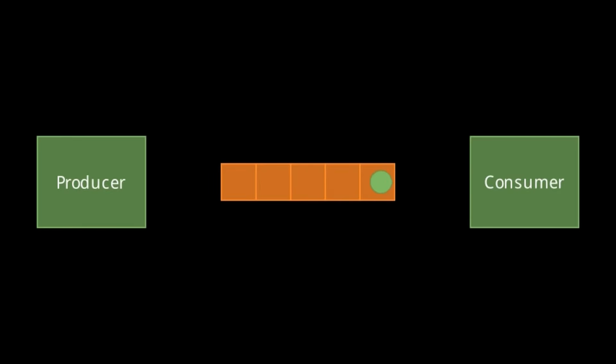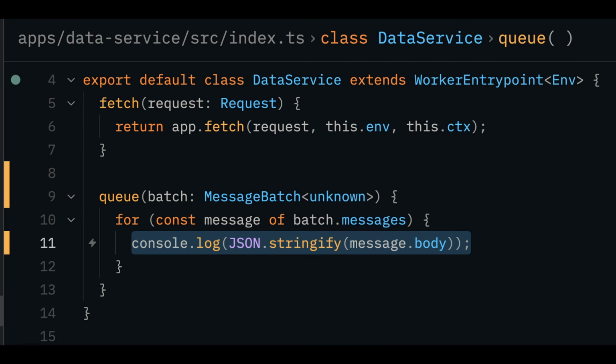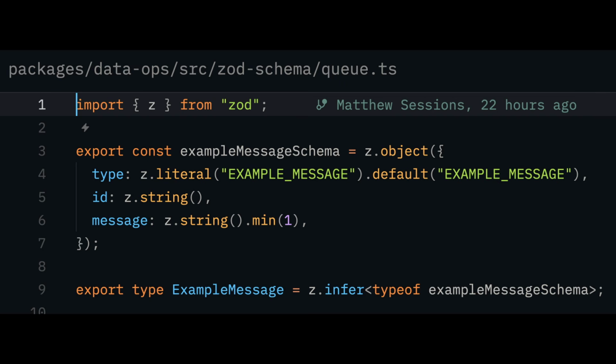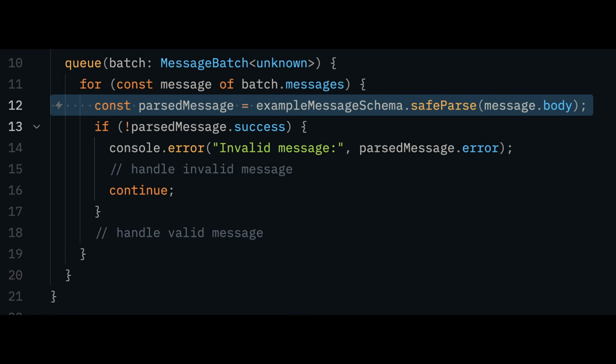Now I want to dive deeper into more cool features that Cloudflare Queues offer, but before we do that, let's build out a handler for this event. Inside the message loop is typically where you're going to build out your custom business logic to process messages from a queue. As of late, I've really enjoyed using the Effect library to build out the actual event processing logic. With that said, Effect has a really steep learning curve, and I don't want to get too distracted in this video. So what we're going to do is define some Zod schemas to match the shape of the data that enters the queue. Then, inside of our message loop, we can go ahead and parse the message.